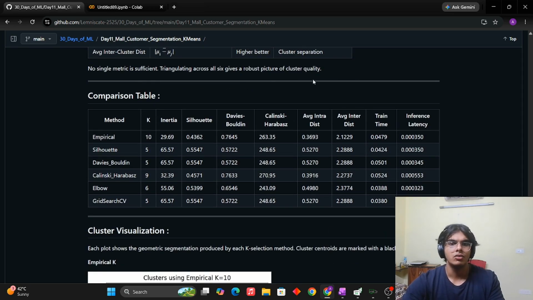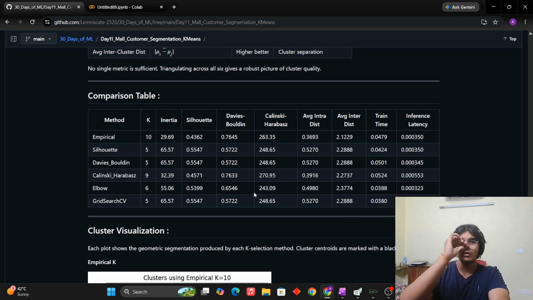So this is a beautiful table comparing everything. I'll show it to you in the code. I basically took all of the methods and compared them throughout. These are all the six methods. We used all of them to find K, and 5 is the majority value here. So eventually the answer does become 5.